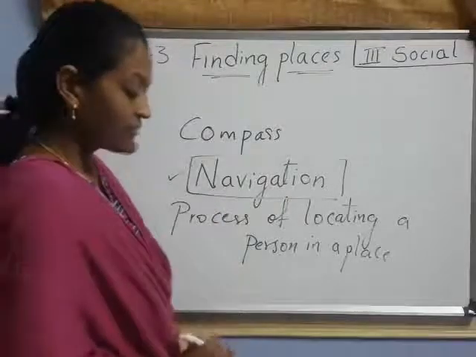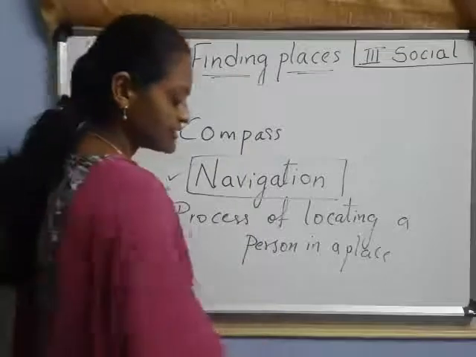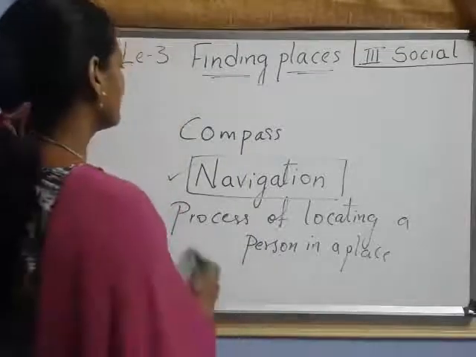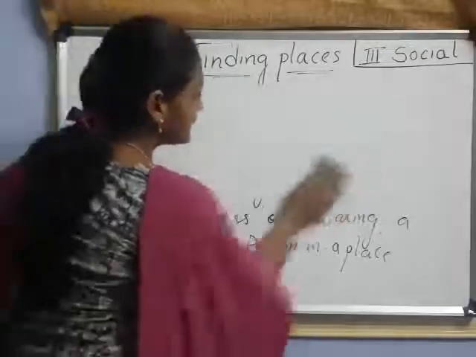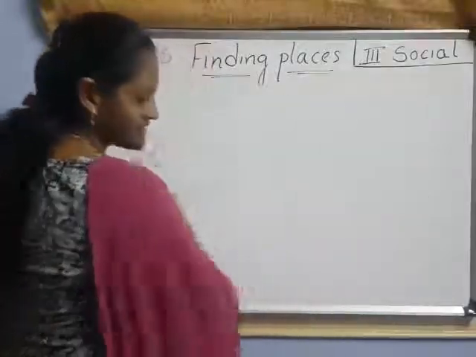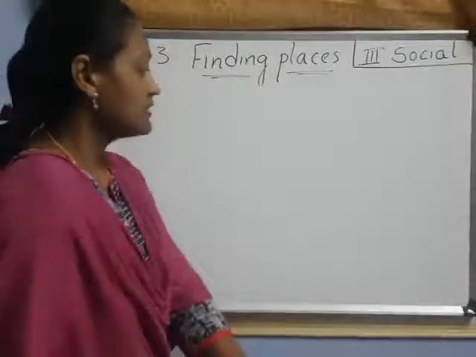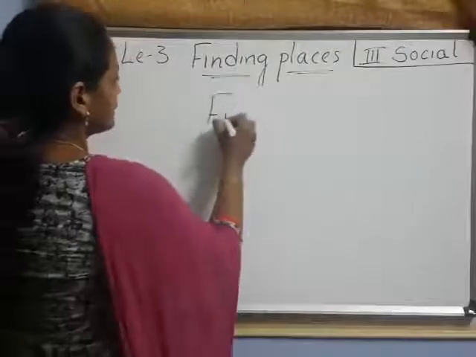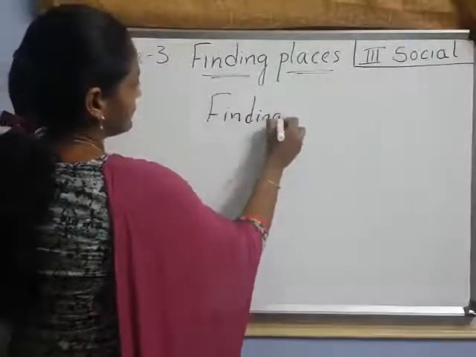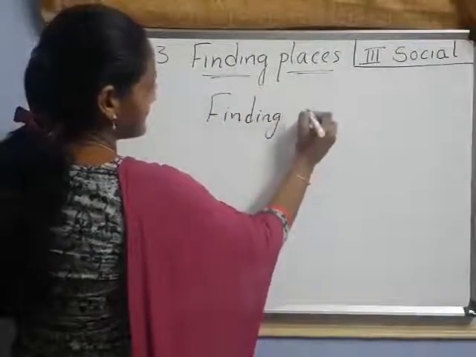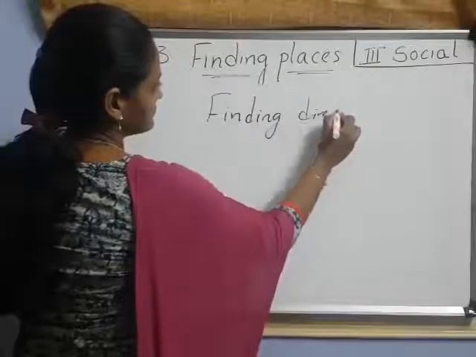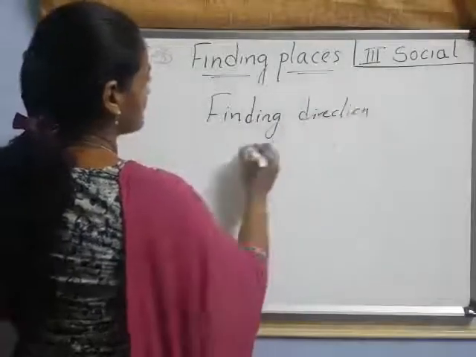Now, we have three ways, children, for finding a place. What are those three ways? For finding a direction or a place, there are three ways.